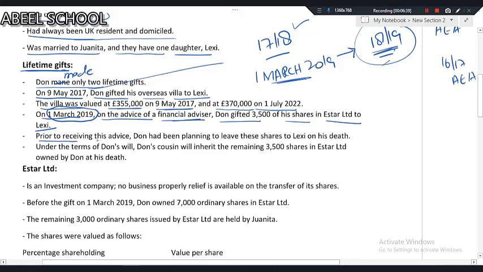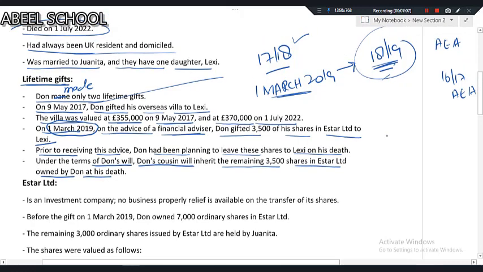Prior to receiving this advice, Don had been planning to leave these shares to Lexi on his death. Before this advice, he was planning to leave all the shares to Lexi on his death. Under the terms of Don's will, Don's cousin will inherit the remaining 3,500 shares in Easter Limited owned by Don at his death. It means Don is having total 7,000 shares.